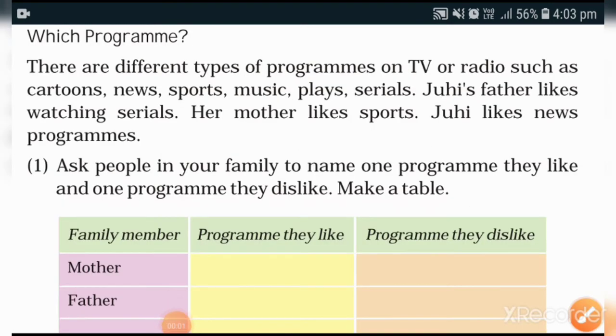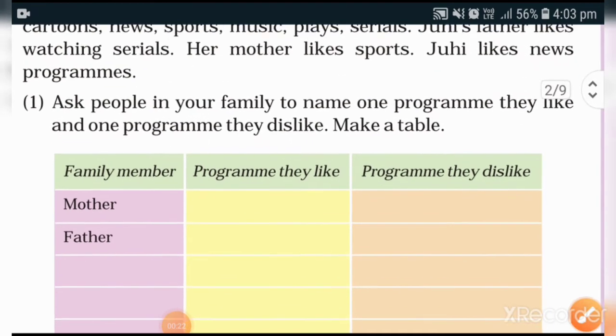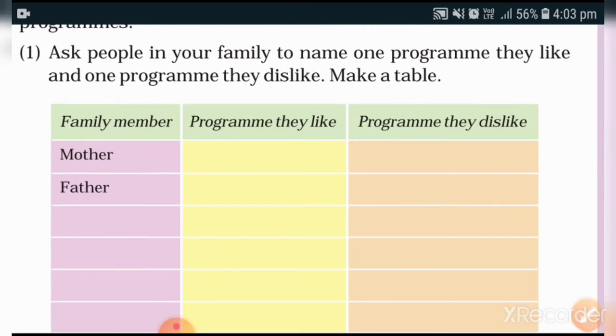Next table, you have to write the programs which your family members see, likes and dislikes. But here different kinds of program are given here: sports, music, play, serials, etc. So this type of program you have to write inside this box, and you have to write your family members, and you also have to ask them which program they like and which program they dislike.